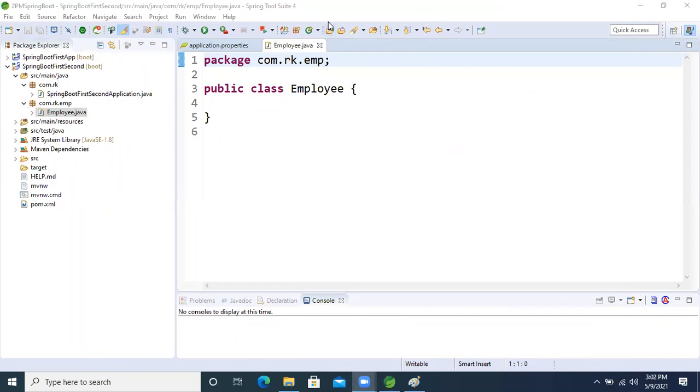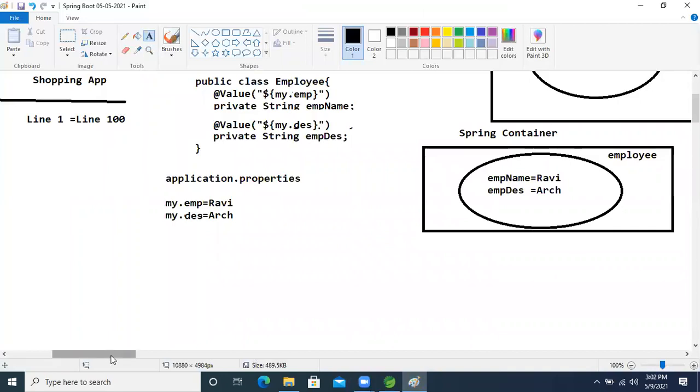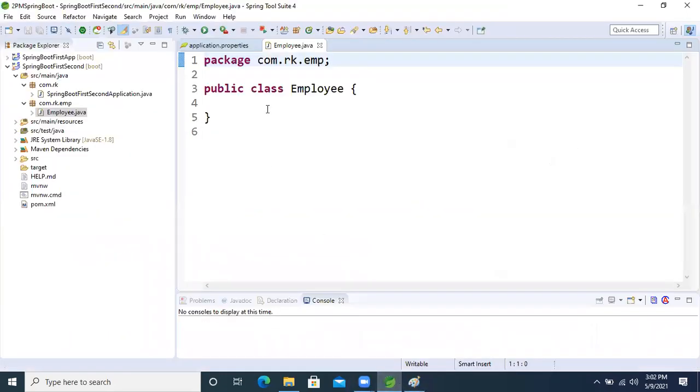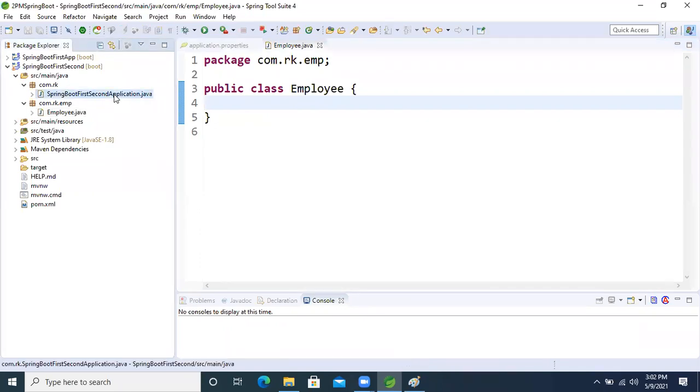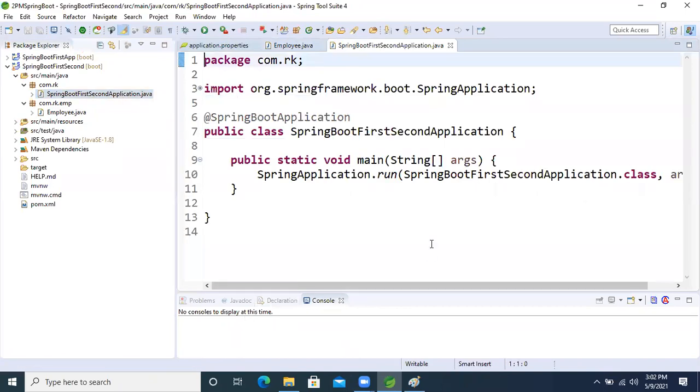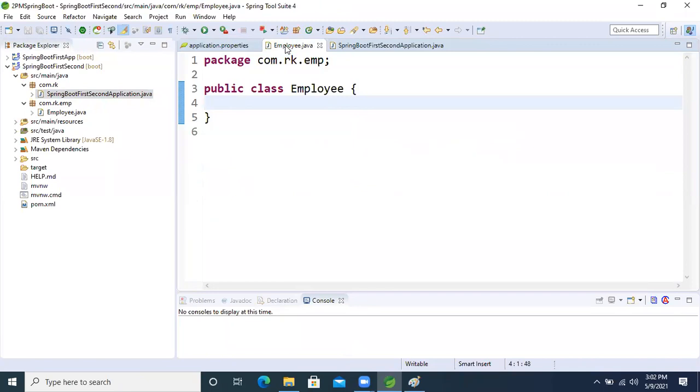So just now I explained, right? If the class is there by default and we run it, our class object will not be created. If we run, we will not get anything, and our IOC container will not create the object.